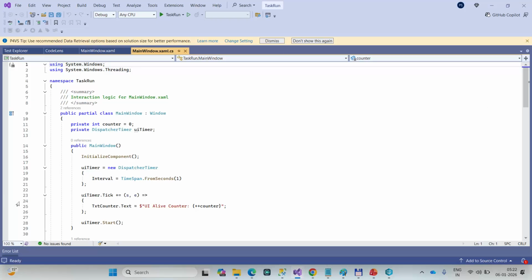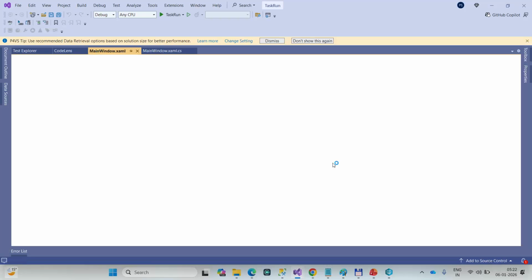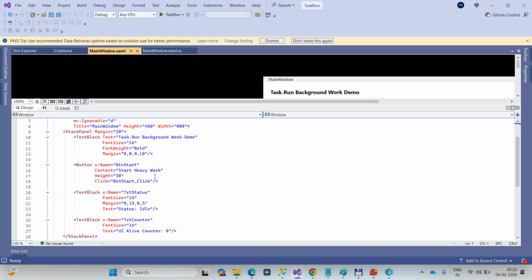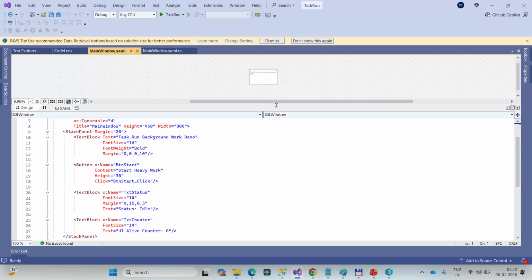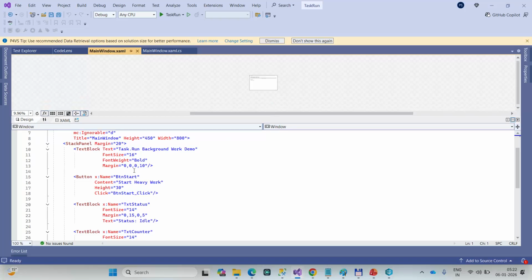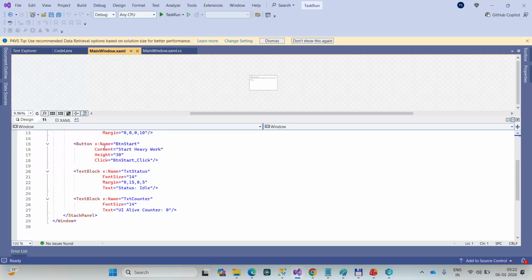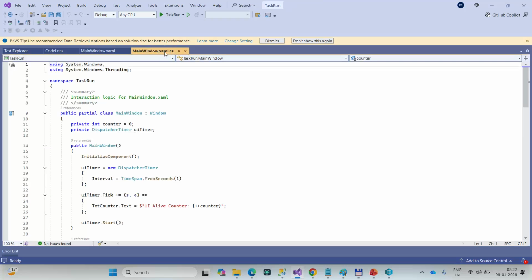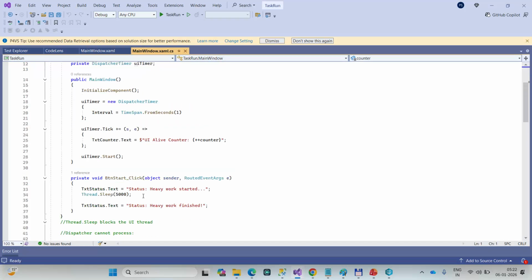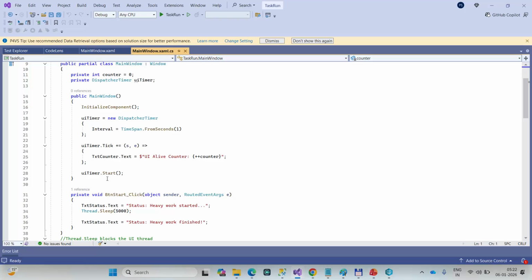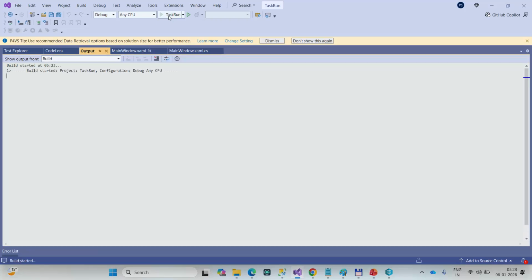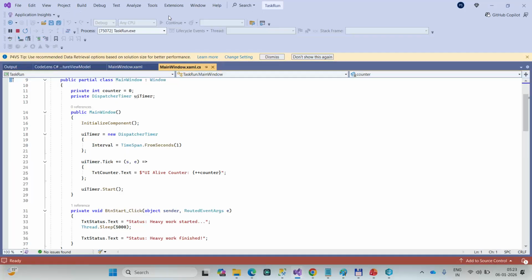So see friends, what I have done here is I have created a simple WPF application. I have created some text blocks and some buttons, and hooked some button click events, and in the CS file I will be demoing, first, how the dispatcher thread is blocked. So suppose I click here and run the program. Let us see how it works.